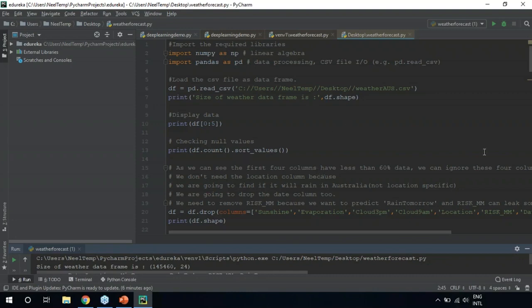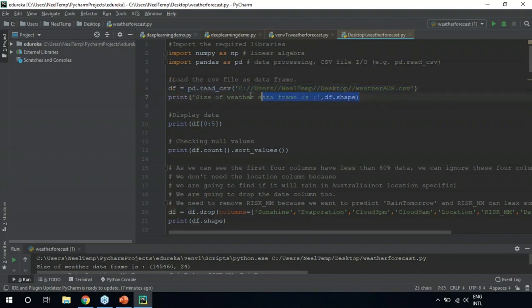Right, so we'll begin the demonstration by importing the required libraries. First of all, for mathematical computations, we'll be importing the NumPy library. We'll also be importing the pandas library for data processing. Next, we will load the CSV file. Basically, my data is stored in a CSV format. Weather.csv is my data set. I've saved this file in this path, so that's what I'm doing here. I'm loading my data set and I'm storing it in a variable known as df.